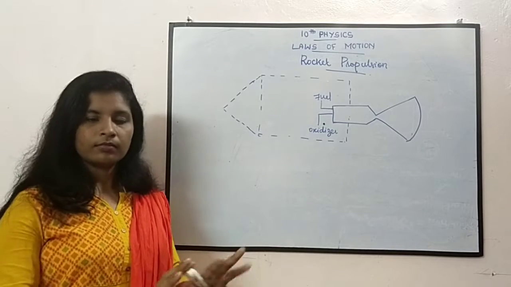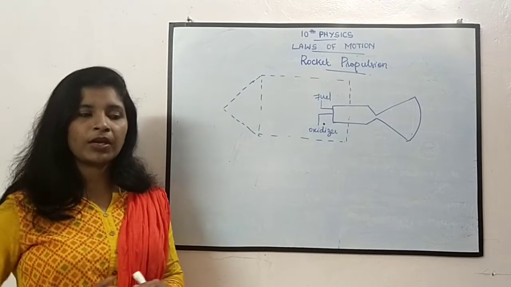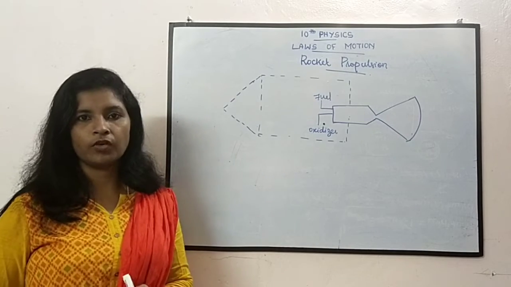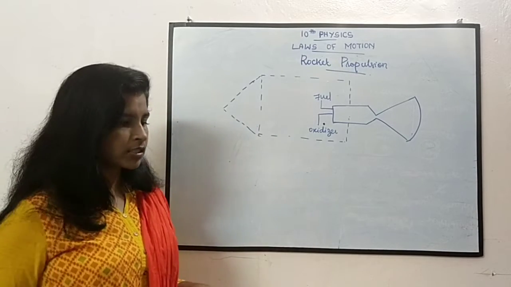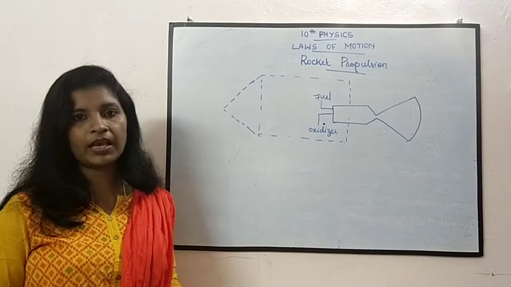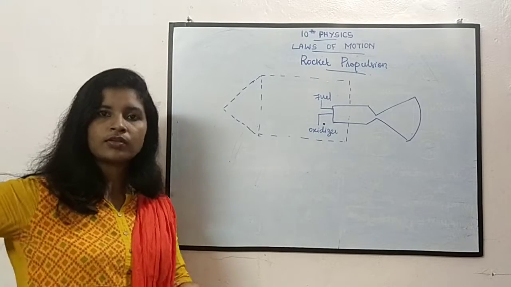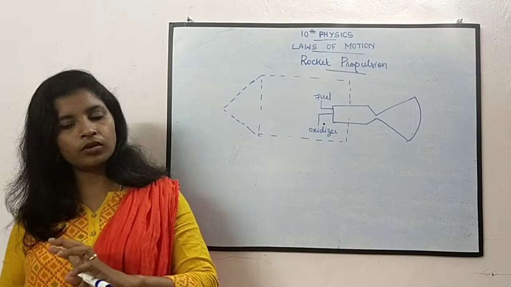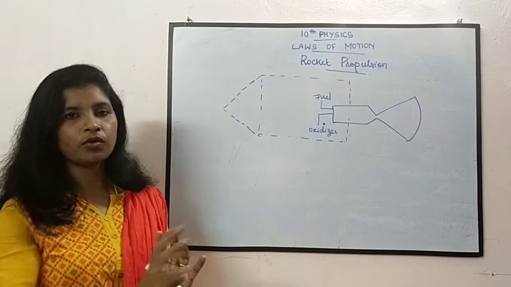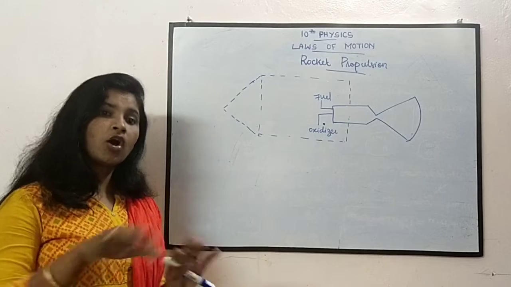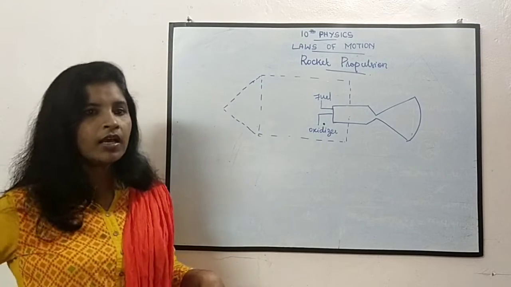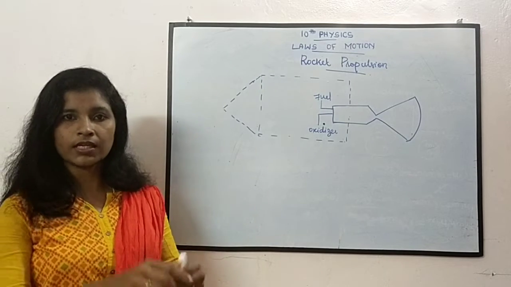The air will apply a reactive force on the bird's body, because of that it is moving up. Similarly, a fish is swimming in the water. How does it swim? Initially it applies a force on the water, and finally the water applies a reaction force on it in the opposite direction, and it can move.